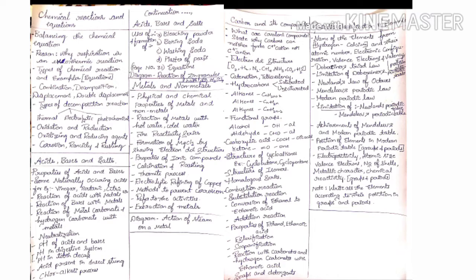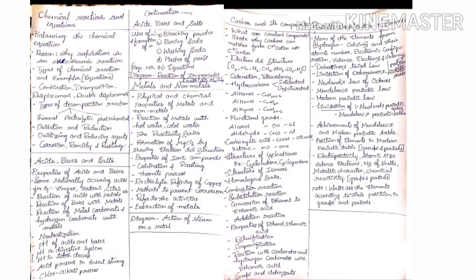And finally, extraction of metals is very important from this lesson. Please do learn these concepts from the metals and non-metals. Now getting into the next lesson, that is carbon and its compounds. It is a very important lesson, because in this lesson, they will be asking about the covalent compound.